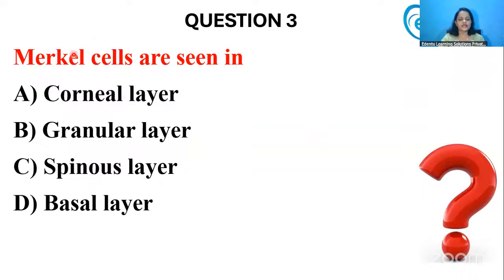Okay, now next question. Merkel cells are seen in. Okay, so in which layer will you be able to see Merkel cells? Is it the corneal layer, granular layer, spinous layer, or basal layer? Merkel cells are pressure sensitive cells. So they'll be very close to the nervous tissue in the connective tissue. The nervous tissue that is present in the connective tissue, these Merkel cells will be very close to them. So these Merkel cells will usually be seen in the basal layer of the epithelium.